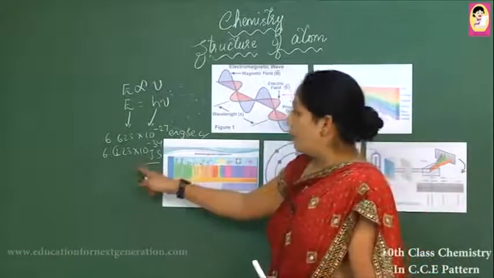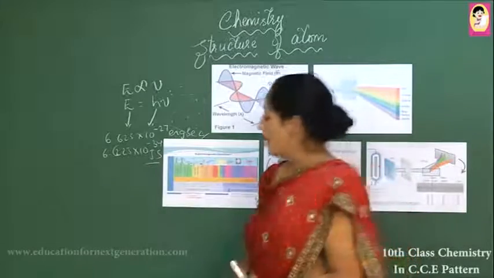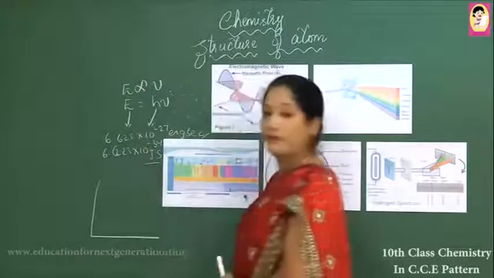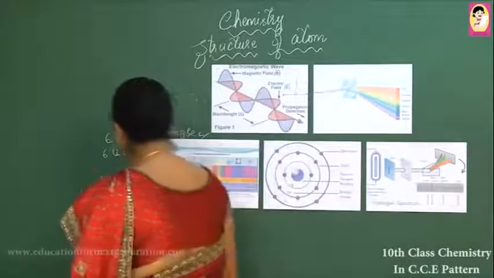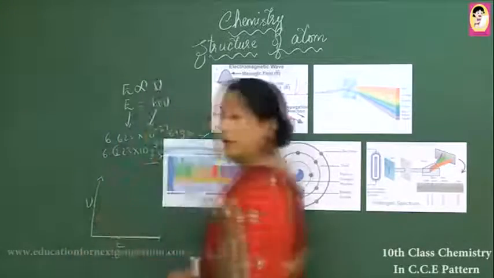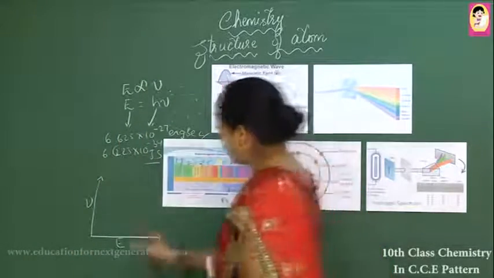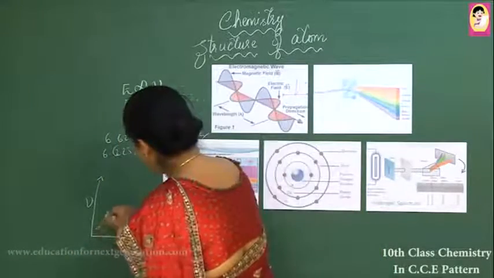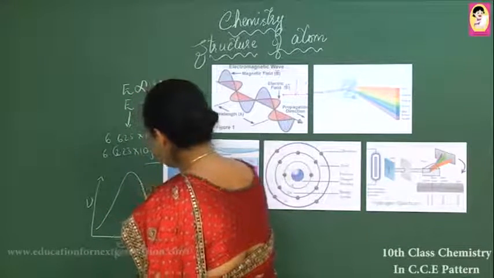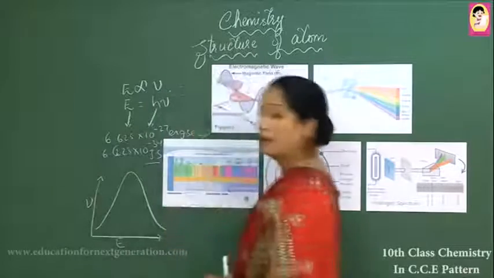Now, according to this theory, if a graph is plotted between the energy and the frequency of light radiation, it is observed that the wave travels to a maximum, then again it shifts towards the lower wavelength.